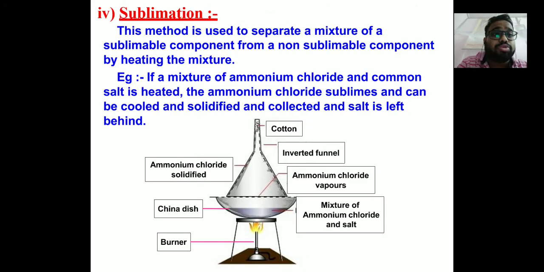Sublimation is used to separate a mixture containing a sublimable component. For example, if you see the diagram, you have taken ammonium chloride in a china dish, and you get ammonium chloride vapors. As you heat, since ammonium chloride is sublimable, it gets transformed from solid state to gaseous state.